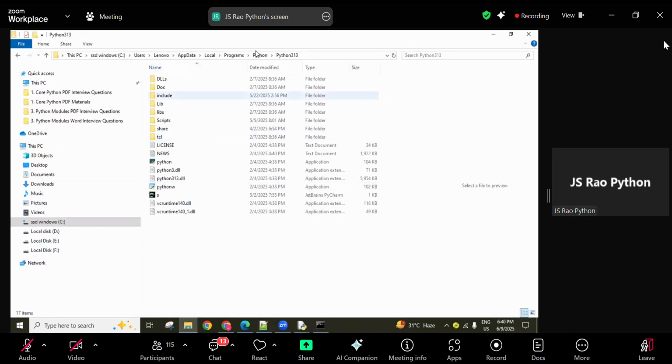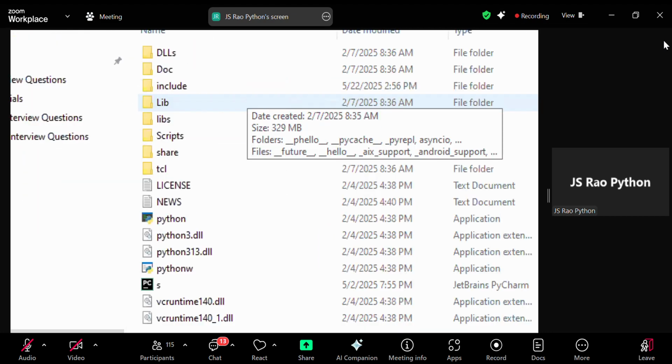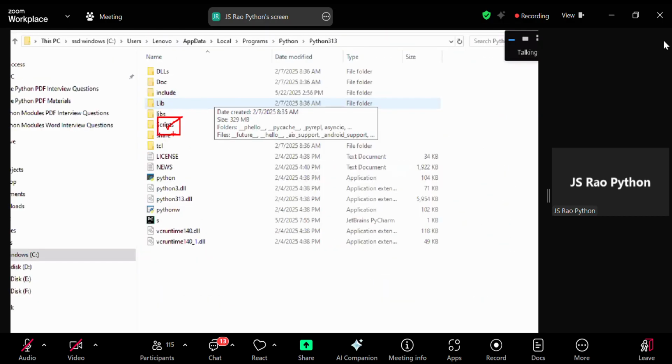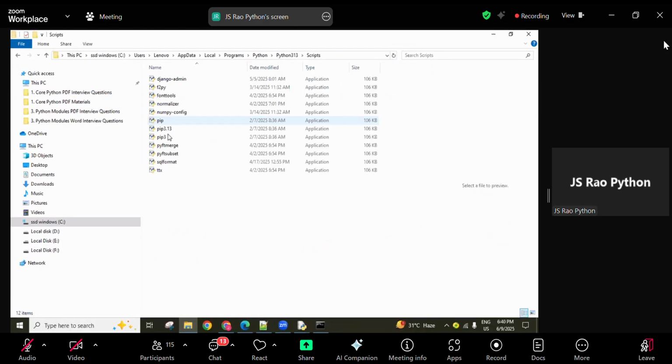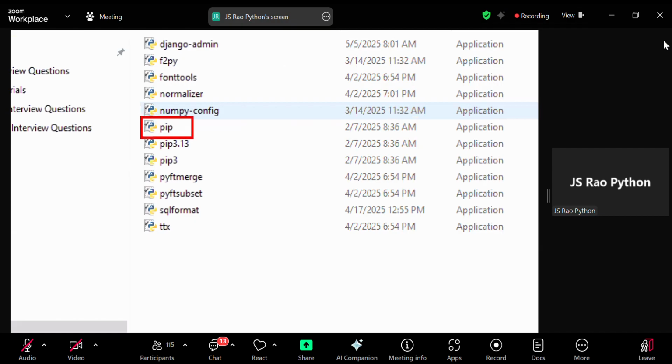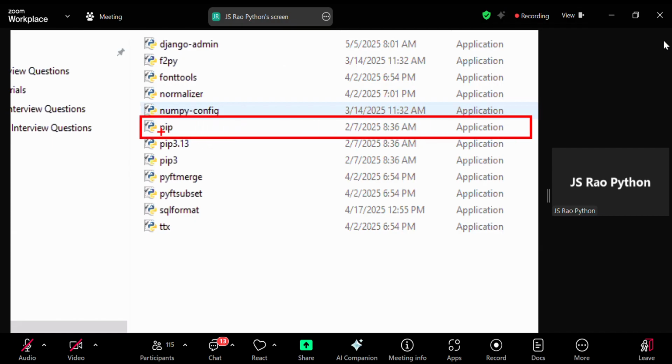And next, in this same location, we have a Scripts folder, guys. Go inside this, and now here the pip is there. pip is the Python package installer. Python-based packages, third party modules or third party packages which are available on the internet, if we want to download and install them, this one is required. So this also we can add in the environment variable.